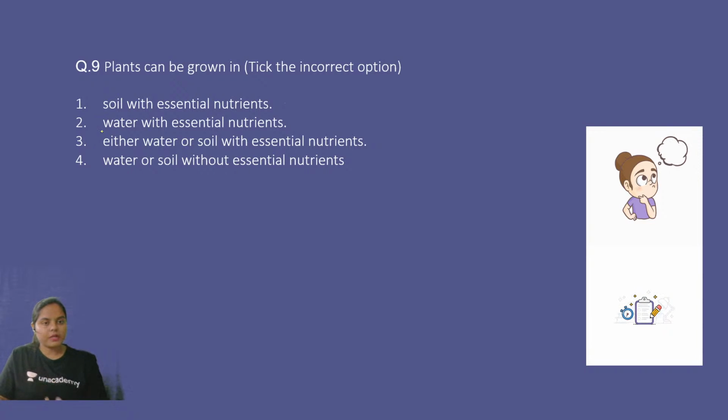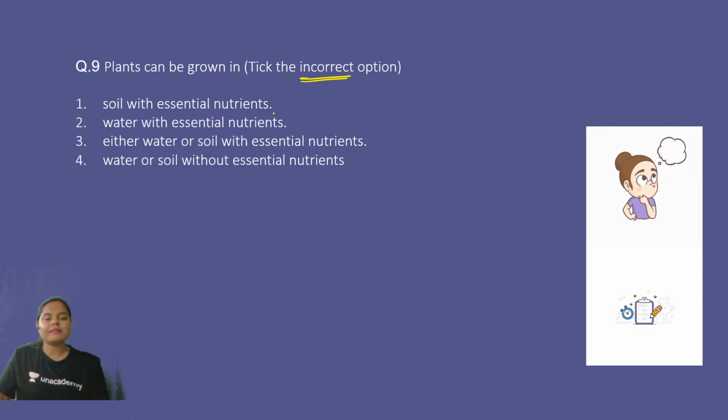Is it option number 1 or 2 or 3 or 4? So water or soil without essential nutrients, it is absolutely false, right? Pick the incorrect option. You have to identify the incorrect option.